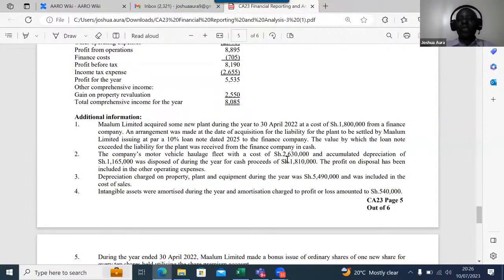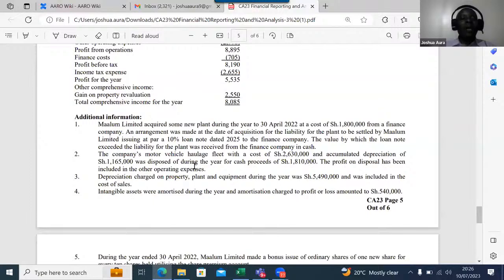Note number 2, the company's motor vehicle haulage fleet with a cost of 2630,000 and accumulated depreciation of shillings 1165,000 was disposed of during the year for cash proceeds of shillings 1810. The profit on disposal has been included in other operating expenses.